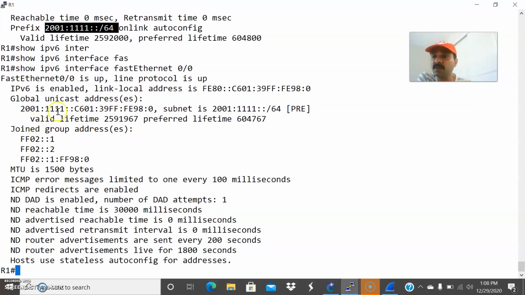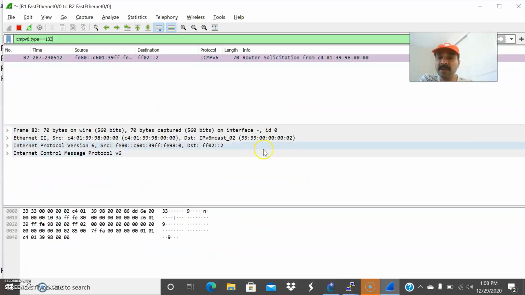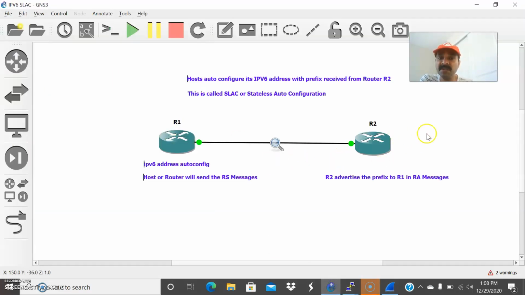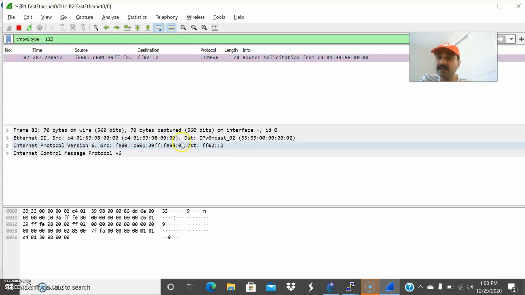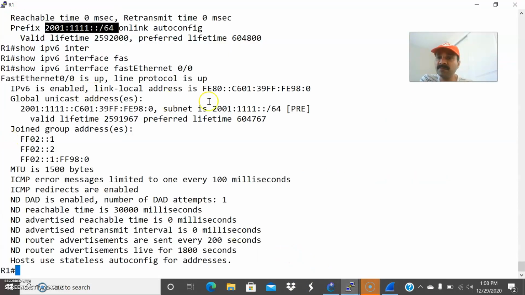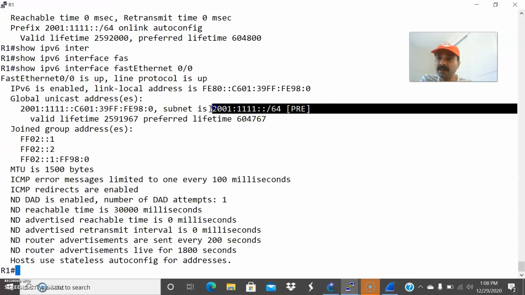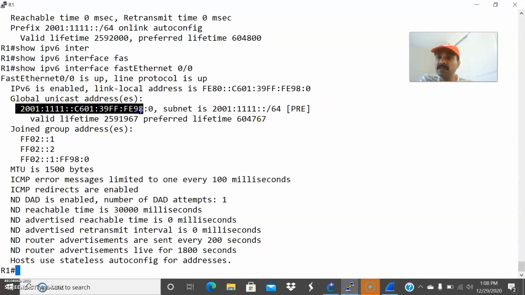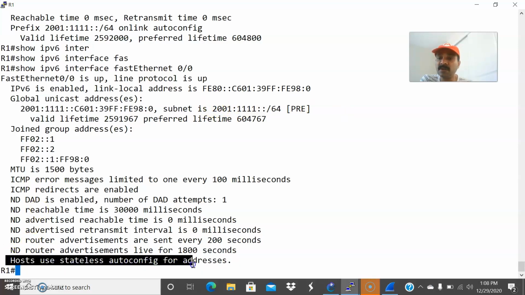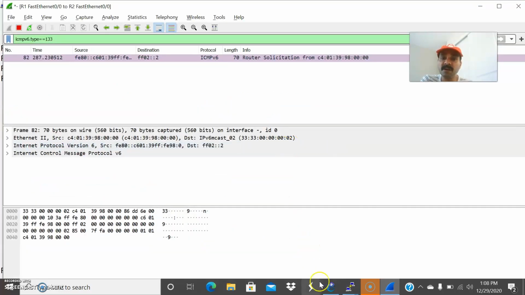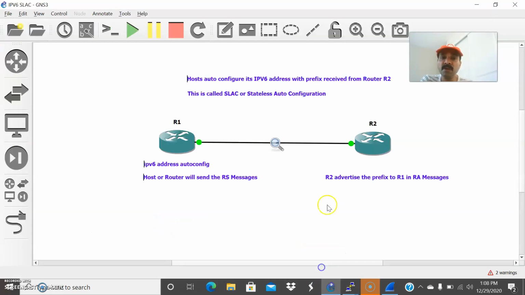Without DHCP, a host or a router can autoconfigure its IPv6 address with the prefix received from R2. That is the reason you are seeing this here on R1. This is a prefix it received from R2 and this is a global unicast address. You can see the host is using stateless autoconfiguration. With the help of SLAAC, it autoconfigures a global unicast address because this is a prefix it received from R2 in the form of router advertisement.